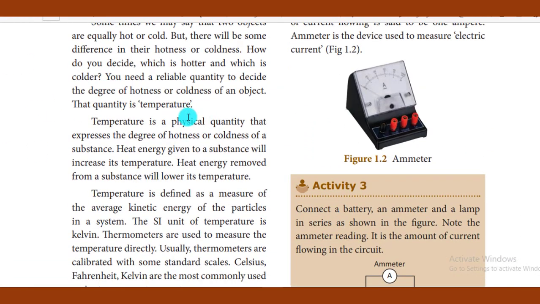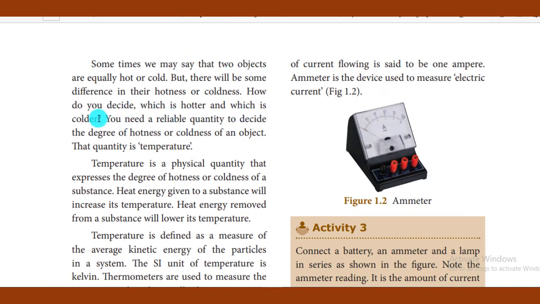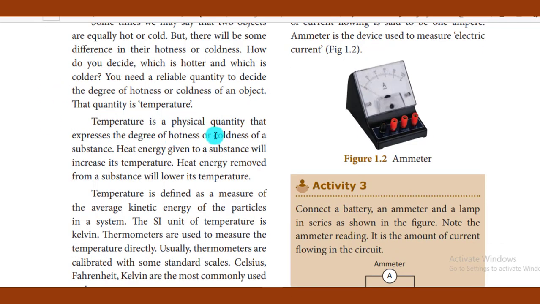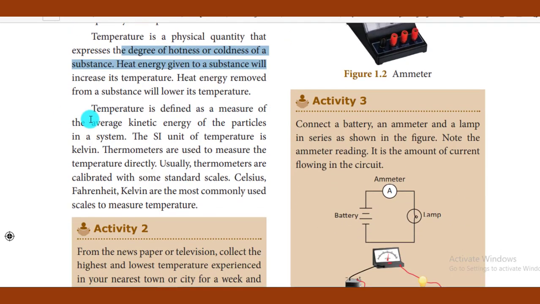It is a physical quantity. What I told you before is already given in this paragraph. Then come to the next paragraph. Temperature is the physical quantity that expresses the degree of hotness or coldness of a body. This point is very important. Degree of hotness or coldness: if the temperature is high, then heat will be more. If the temperature is very, very low, then you can feel the chill in the body. Then temperature is defined as the measure of the average kinetic energy of the particles in the system. Now this is very important.